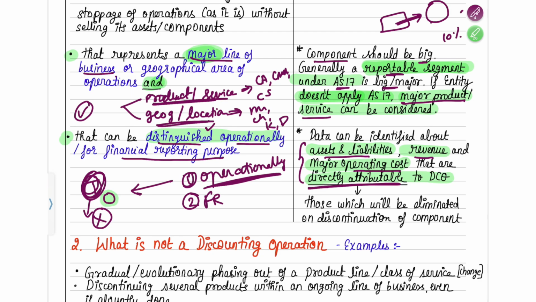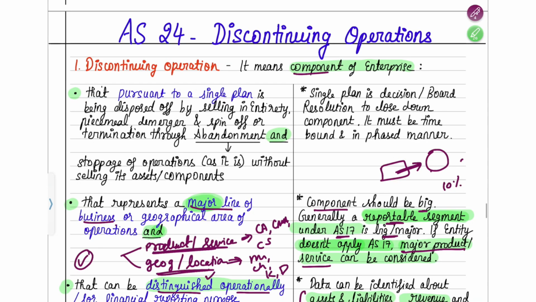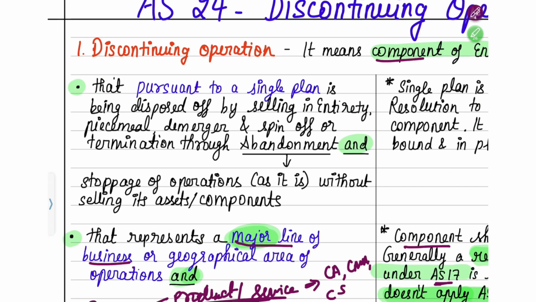Okay. So these two things, and the third condition that the component has to fulfill, is that it must be pursuant to a single plan. That means you have to make one plan, and using that plan you should be discontinuing the operation. In that plan, it can be written that you are going to dispose of that component. How are you going to dispose of the component?